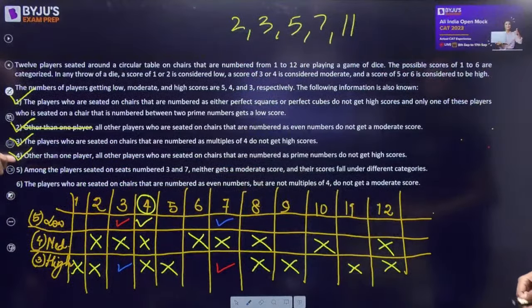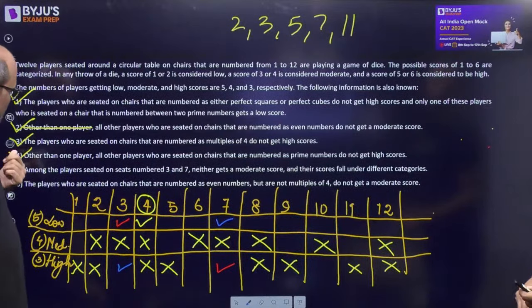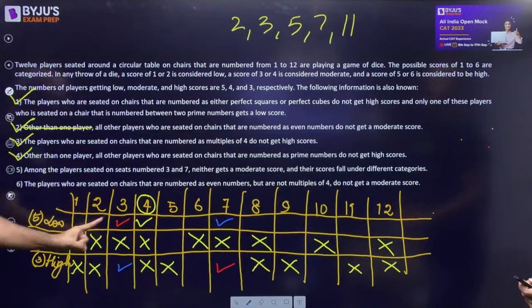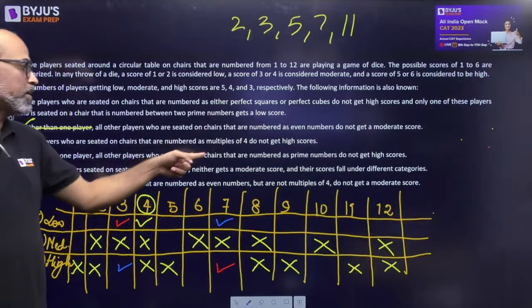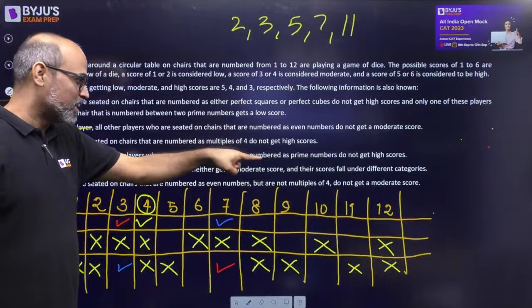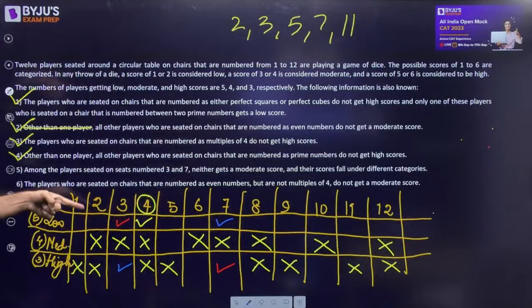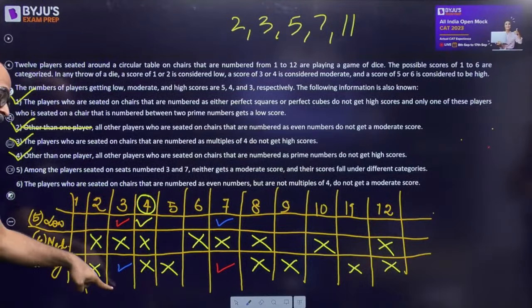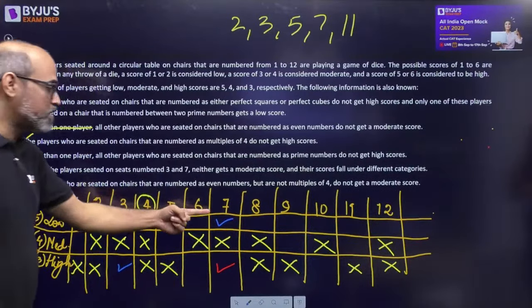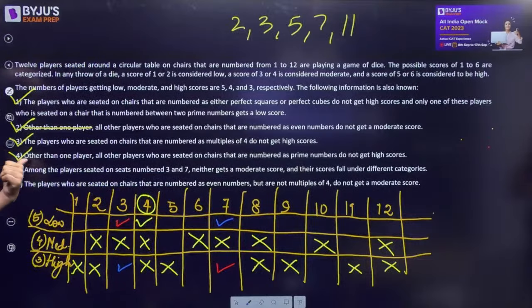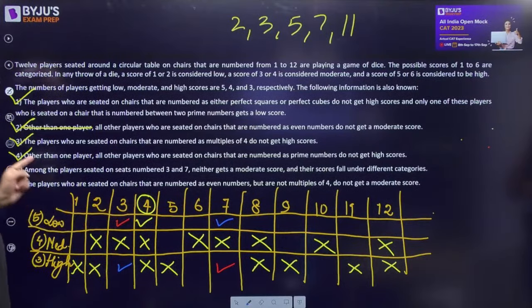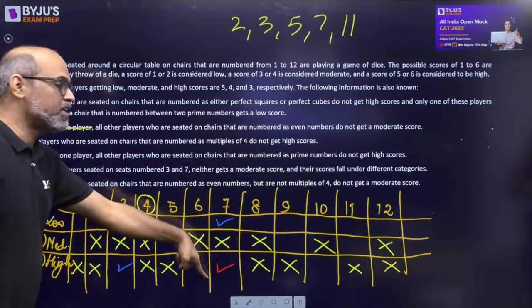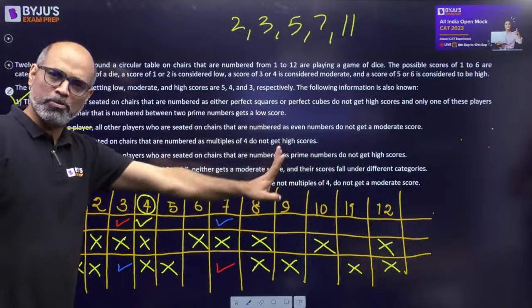Right? So if we reread condition number 4 and 5, 4 says other than one player, it's either 3 or 7. All other players who are seated on chairs that are numbered as prime numbers do not get high scores. So 2 doesn't get high score. 3, if it is low, doesn't get a high score. So if 3 is low, that means 7 gets a high score, which means 7 is that one player. If 3 gets a high score, then 3 is that one player and 7 doesn't get a high score. So the other one also does not get a high score.